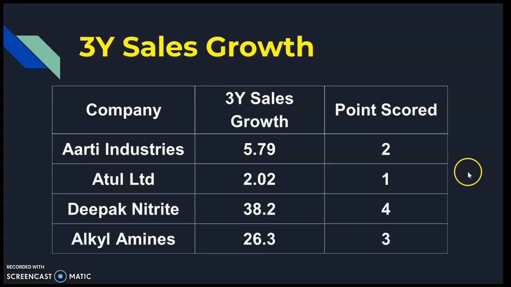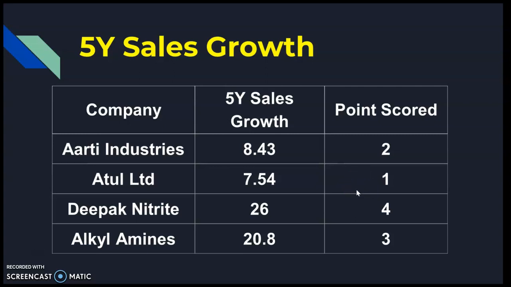Let's see, the next parameter is 5-year sales growth. Here also you can see the 5-year sales growth percentage numbers, and you can see that Deepak Nitrite has the highest 5-year sales growth, 26 percentage, therefore it will get 4 points, and the lowest sales growth is for Atul, therefore it will get only 1 point.